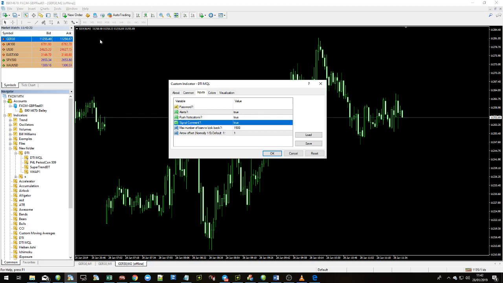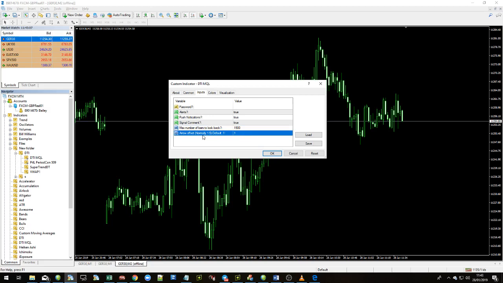Next one, signal comment. There'll be some information up the screen here about when the most recent signal appeared. If you want that information, then set that to true. If you don't want that information, set that to false. Depending on how much history you have on your platform, you might have just the default amount, a few thousand bars. Or if you've done a lot of back testing, you might have millions of bars in your history file. So therefore, you can set the amount of bars that you want this indicator to look back. If you have millions of bars, it would normally take a long time for this indicator to set up because it's got to go and look through all of that. So if you just limit the amount of history that it uses, it will speed the indicator up.